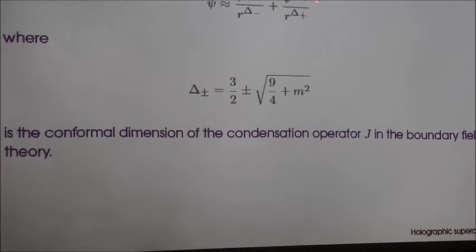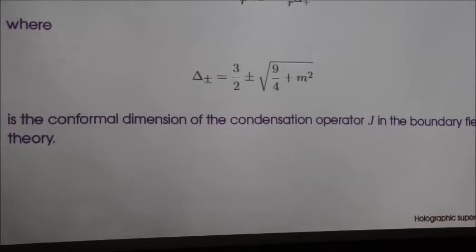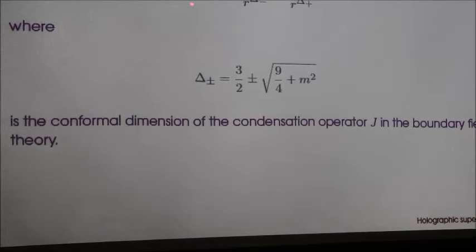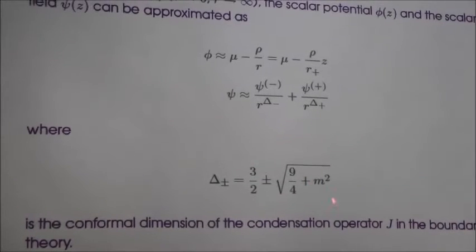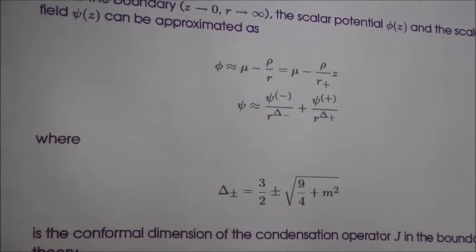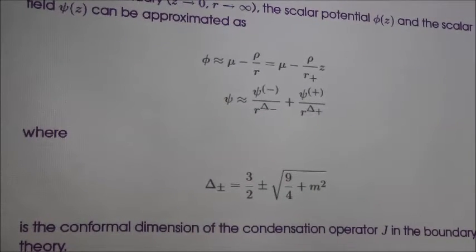Phi goes like this in terms of r, and like this in terms of z, and psi goes like this. Here delta plus and minus are the conformal dimensions of the condensation operator J in the boundary field theory.